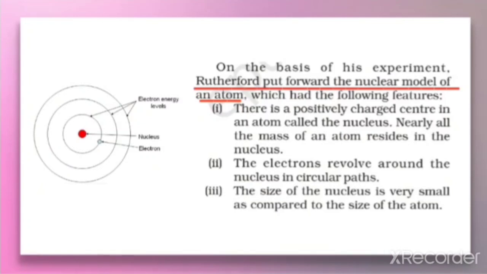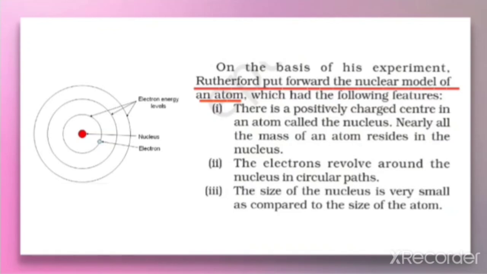So these are the three important features of Rutherford nuclear model of atom. That is, first, a positively charged nucleus at the center, the electrons revolving around the nucleus in a circular path, and the size of the nucleus being extremely small as compared to the size of the atom. Here, the electrons revolve around the nucleus in circular paths, which are called energy levels. That was described in another model.